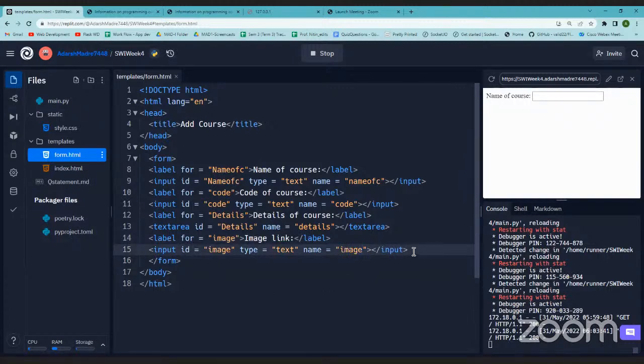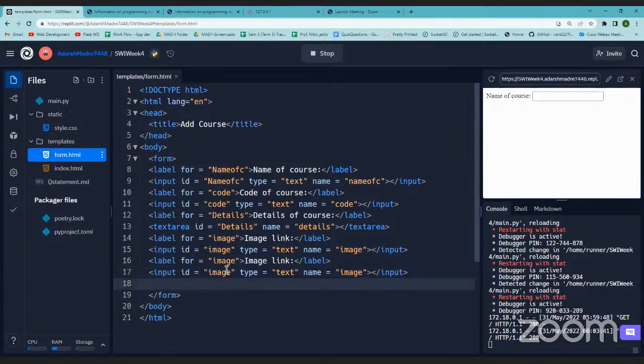Okay, and there can be one more field. There can be one more field for additional info, right? So I'll just write info here, and in ID also info, name also info.